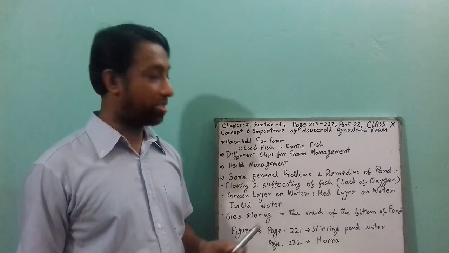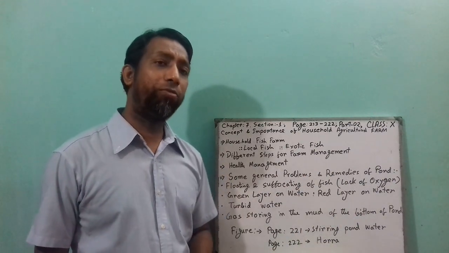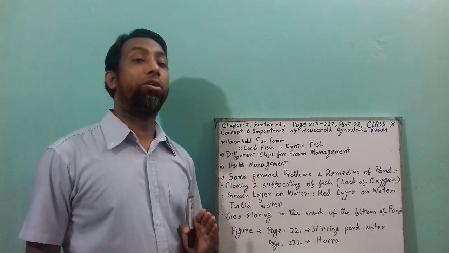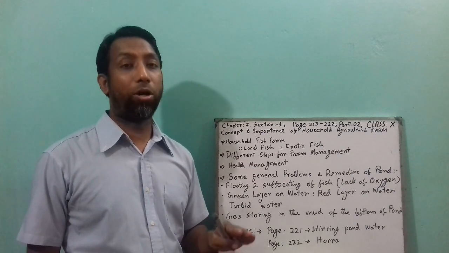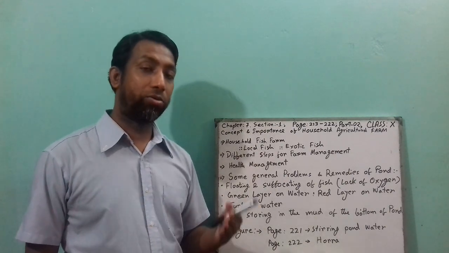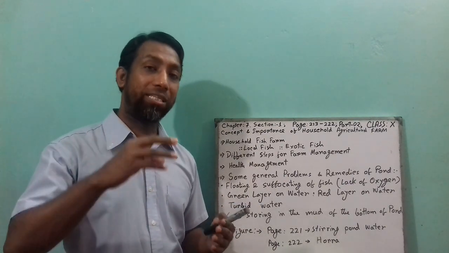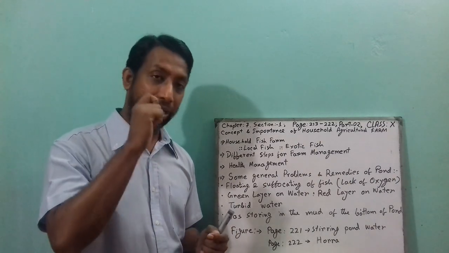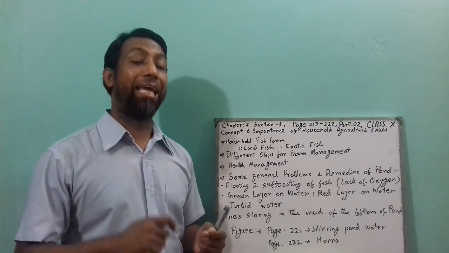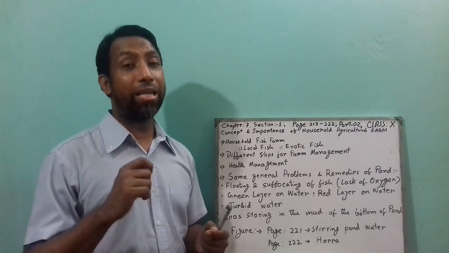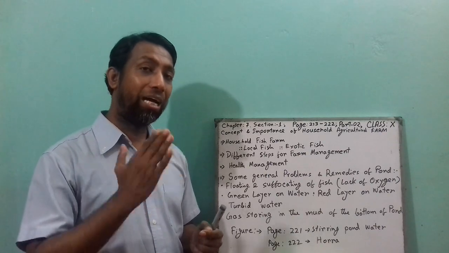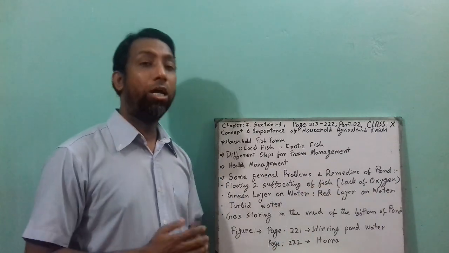What are the remedies to fulfill the oxygen in the pond? If somebody is swimming in the pond and stirring the pond water, oxygen enters the pond. Or stir the water by beating the bamboo in the pond water, and then use the hora in the pond. Then you can fulfill the lack of oxygen in the pond.